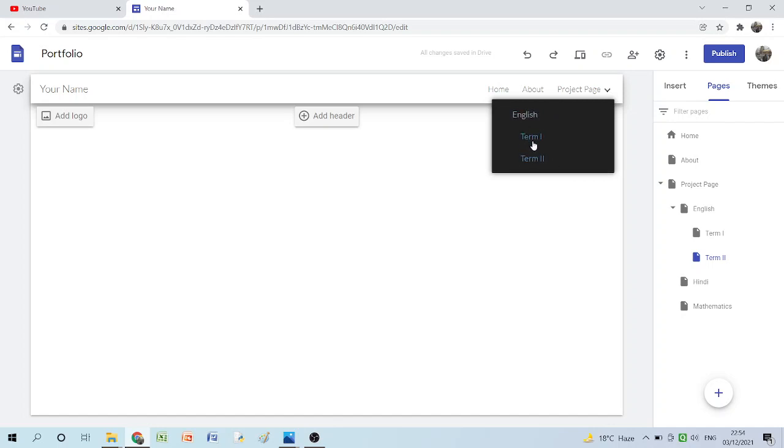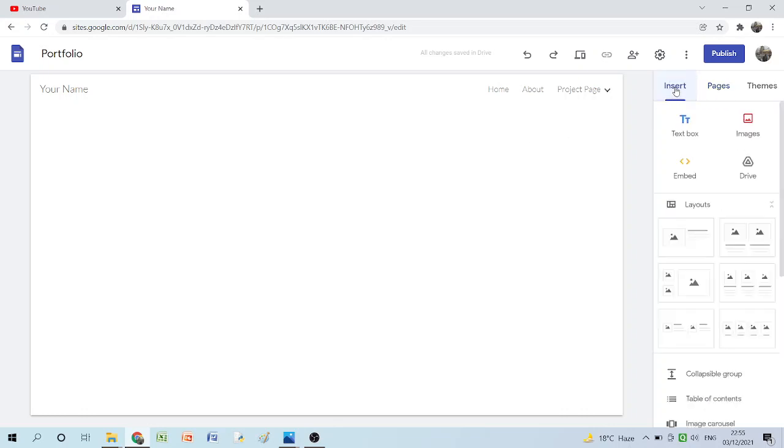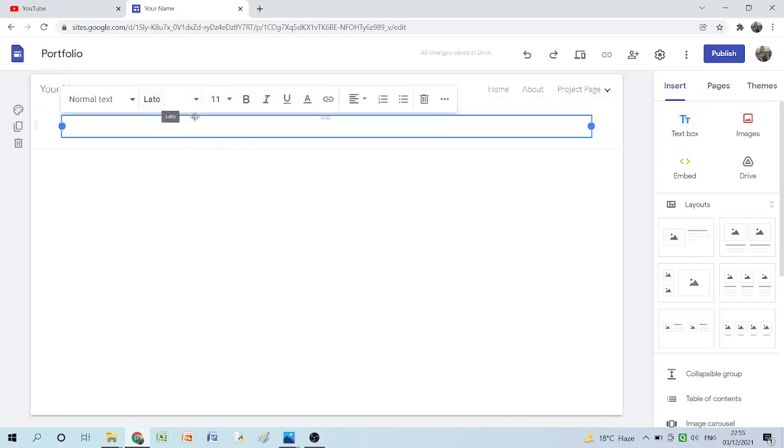Suppose if I am clicking on Hindi, the page which you have on your screen is that of Hindi. Now you want to insert something over here. You want to insert a text box. Click on text box. You can write over here.